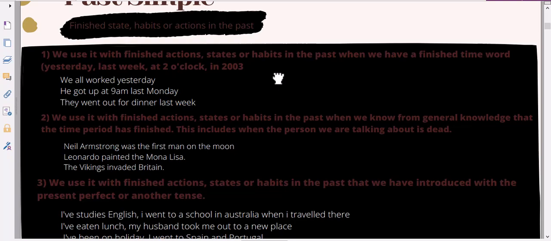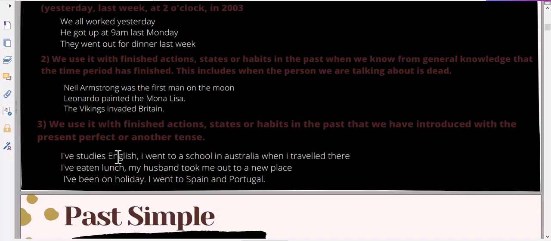And the second one we have, okay, we use it with finished actions. Okay, and finished habits and all of that. And let's focus on the last line we have here, and this includes when the person we are talking about is dead. For example, Leonardo painted the Mona Lisa. We have Neil Armstrong was the first man on the moon. So both of these men are dead now, they do not exist anymore, but the actions they did happened in the past.